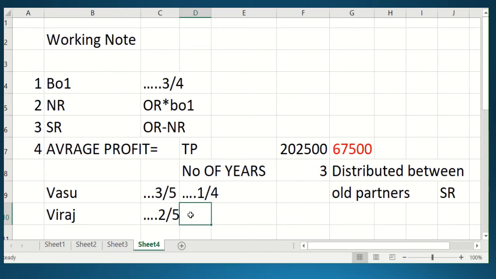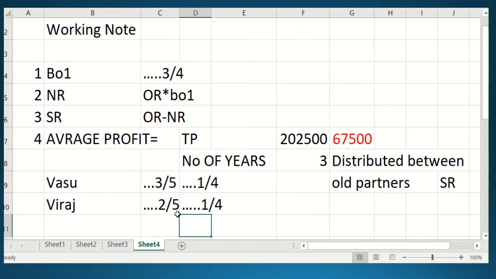This is a shortcut method. You can go by the balance of one method also, students. For saving time I am doing this, you can also do it. So what will be the sacrifice ratio of Vasu and Viraj? 3 by 20, and 2 by 20.